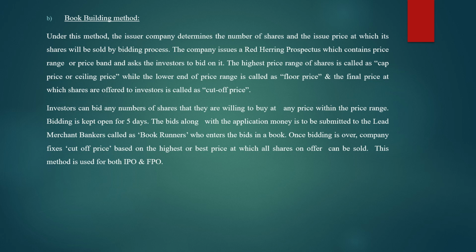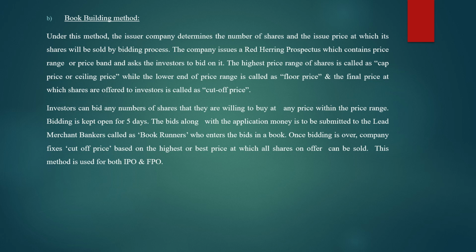What are those conditions? Investors can bid any number of shares. They can bid 100 shares, 1000 shares, 20 shares, 30 shares. Like this, there is no limitation. They can bid on any number of shares that they are willing to buy. For example, if I am willing to buy 100 shares of ABC company, then I can bid 100 shares at any price within the price range. Within the price range only I should bid.